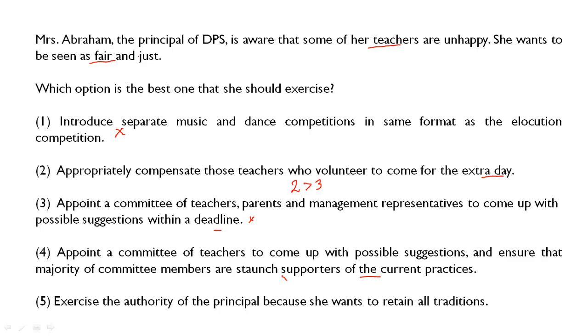So I will not take this option over the second option. Fifth is to exercise the authority of the principal because she wants to retain all traditions. Friends, this is again a wrong option. Why? Because she will just exercise the authority. She will not consider the teachers' unhappiness. So she is not at all tackling the problem. She is just going ahead with the tradition. So she is again evading the problem and also not considering the stakeholders. Who are the other stakeholders here? The teachers. So my correct option is option number 2.